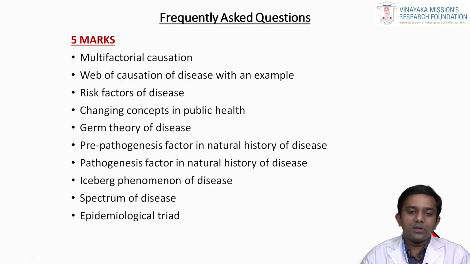The important questions in this chapter are multifactorial causation, web of causation, the risk factors of a disease, changing concepts in public health, germ theory of disease, pathogenesis and pre-pathogenesis phase of natural history of disease, iceberg phenomenon, spectrum of disease and the epidemiological triad. All these are important questions in this chapter.